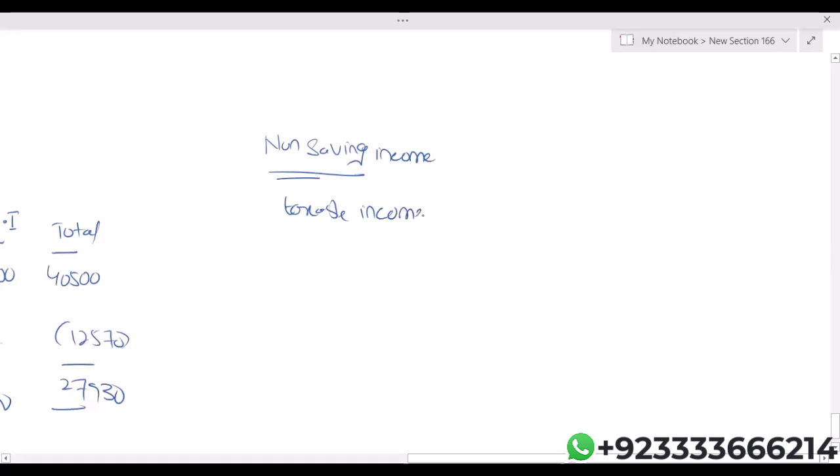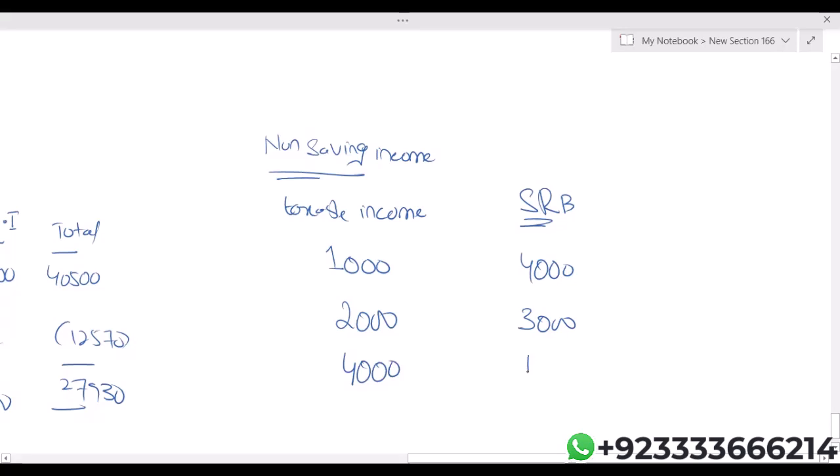For example, if the taxable income is 1,000, then the starting rate band for saving income will be 4,000. If taxable income in the column of non-saving is 2,000, then the starting rate band will be 3,000. If in the column of non-saving, after deducting the personal allowance, taxable income is 4,000, then a starting rate band of 1,000 will be available to you.